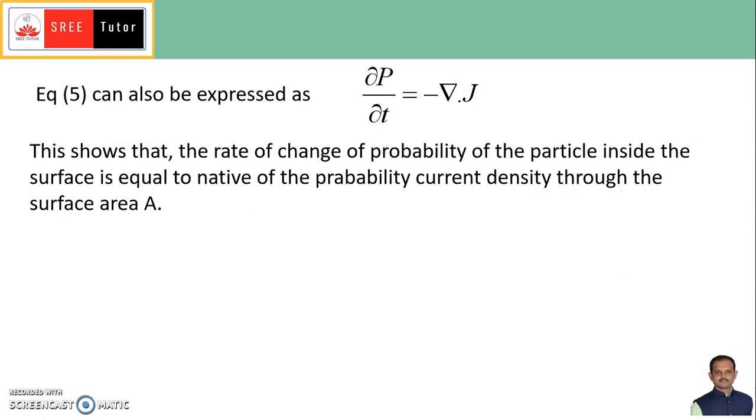In examinations they may ask problems on this by giving a wave function psi. If you have psi, you can differentiate it with respect to t and with respect to the variables x, y, z, simplify, and you will get the expression for the probability current density.